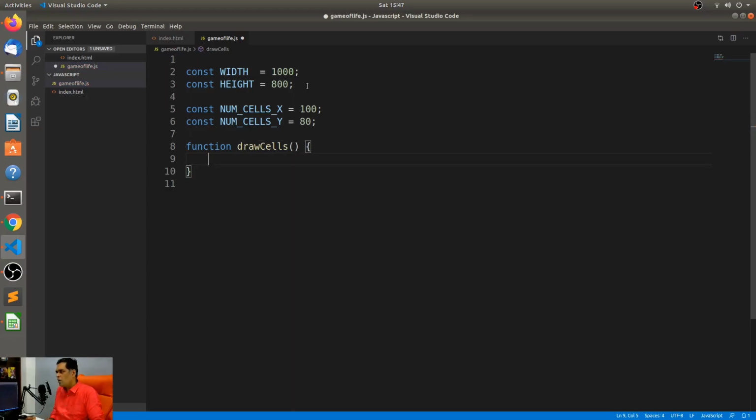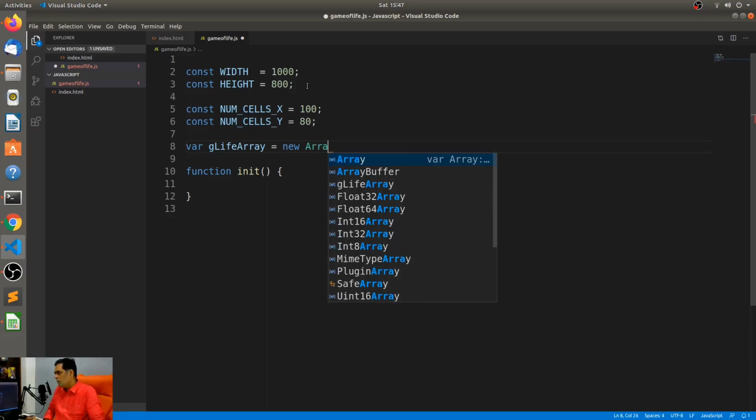I'll create a function called init. Basically, this initializes the grid, and it should also create our arrays. I'll call this the game of life array, equal to new array.